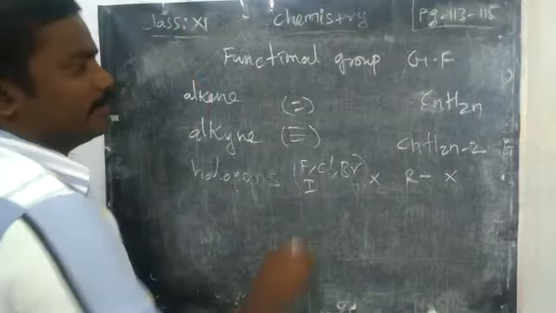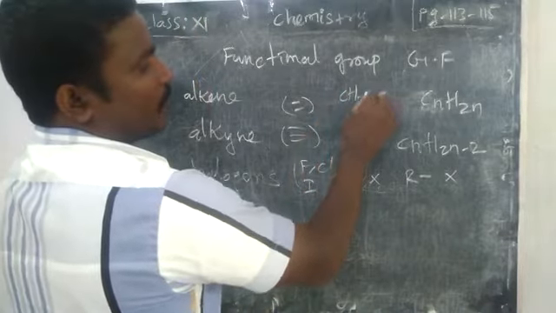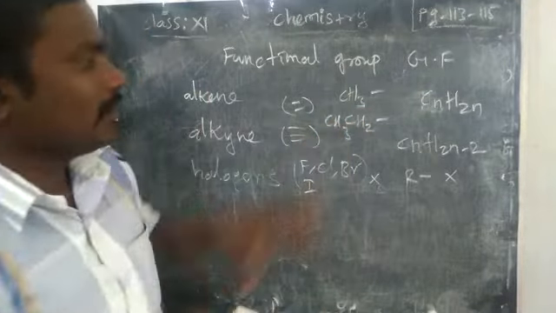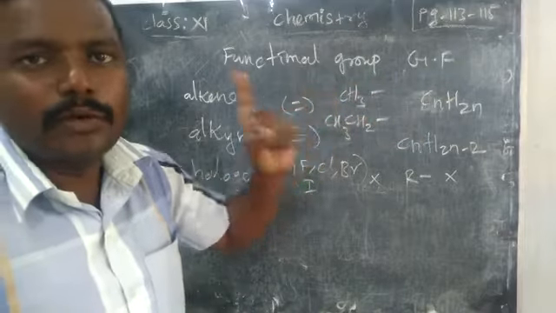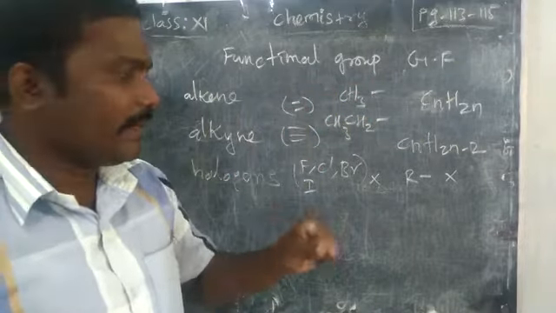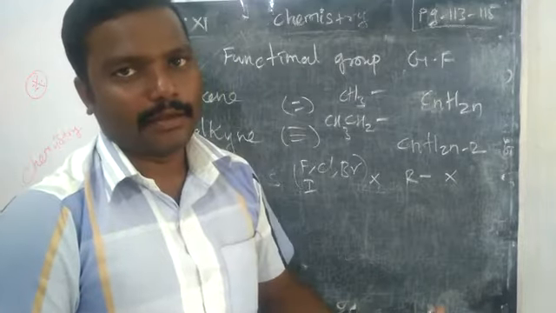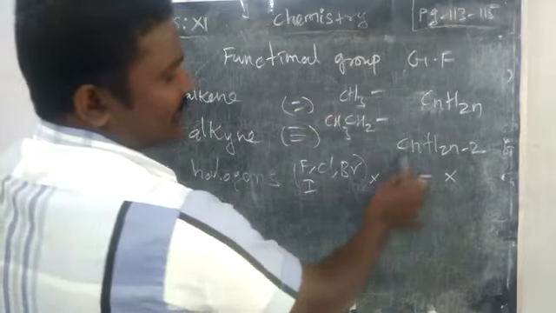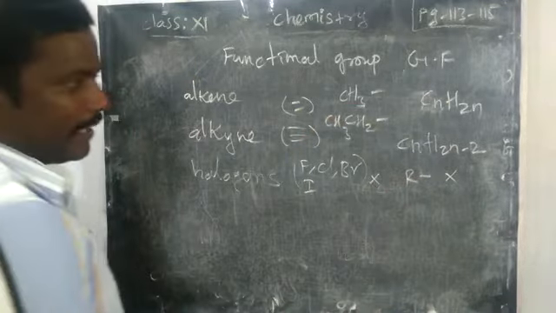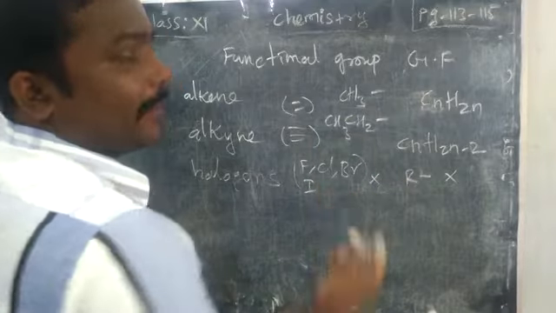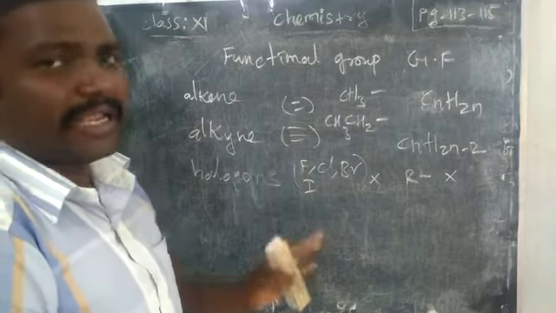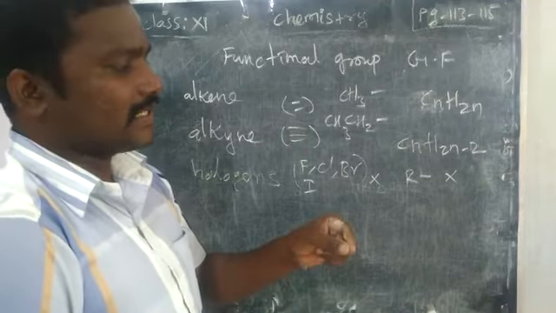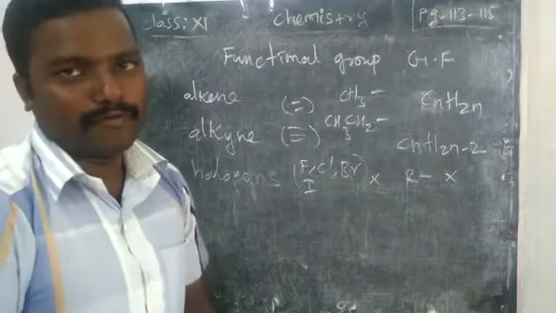R may be a methyl group or ethyl group. It is a normal alkane without one hydrogen. That particular hydrogen may be replaced by this X. Are you clear? In this methyl group, simply we can represent R. This group may have any number of carbons, 3 carbon, 4 carbon, 5 carbon. At last, one hydrogen we remove from the alkane, and in the place of hydrogen you can add the functional groups.